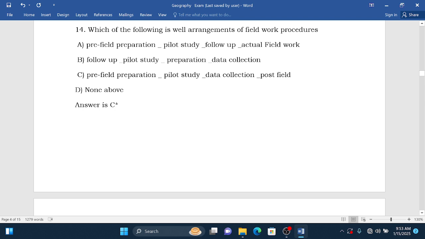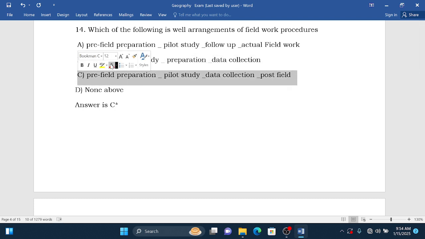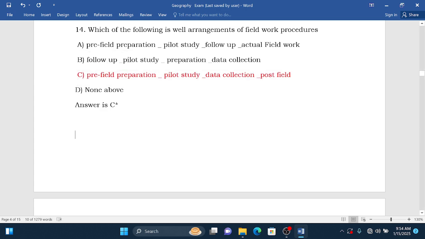Pre-field preparation, pilot study, follow-up, actual fieldwork. Follow-up, pilot study, preparation, data collection. Pre-field preparation, pilot study, data collection, and post-field. So the correct answer is this one, C. It indicates that it is well organized.